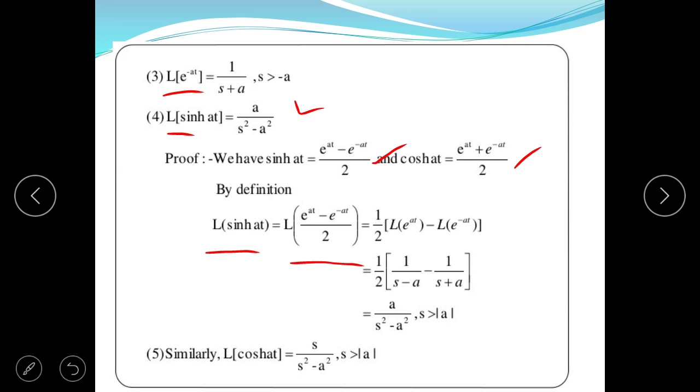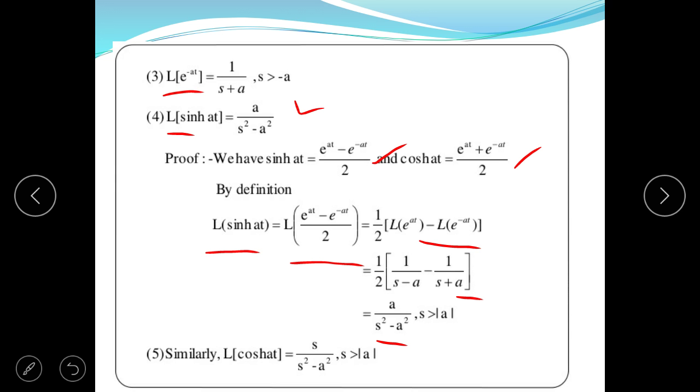Now we use the concept of linearity: half is a constant, so Laplace of e to the power at minus Laplace of e to the power minus at. We know that Laplace of e to the power at is equal to 1 upon s minus a, and the Laplace transform of e to the power minus at is equal to 1 upon s plus a. Now we simplify this, then we obtain a divided by s square minus a square.